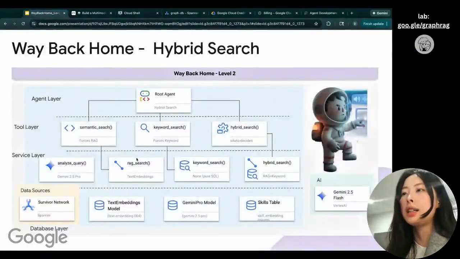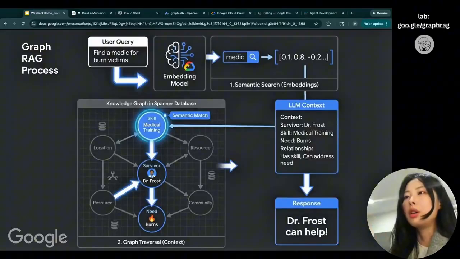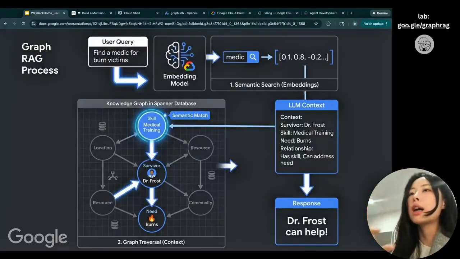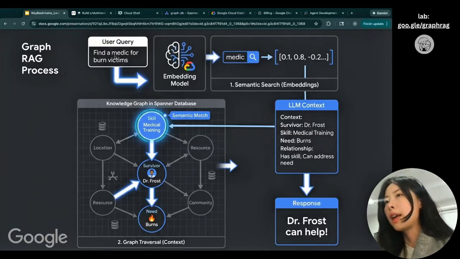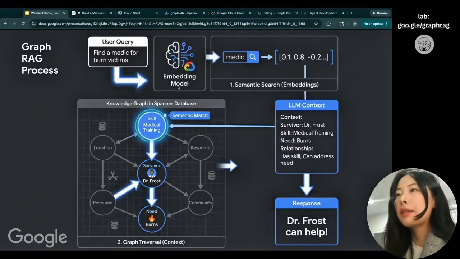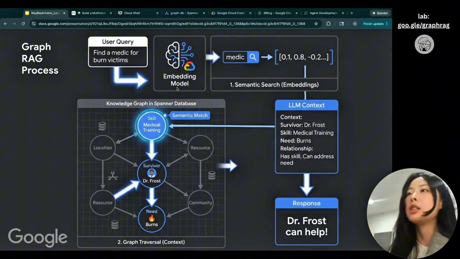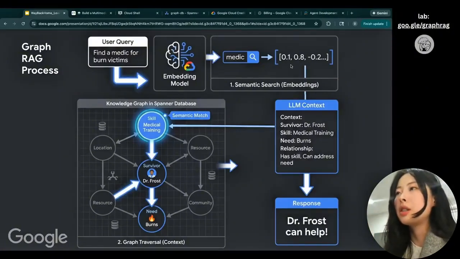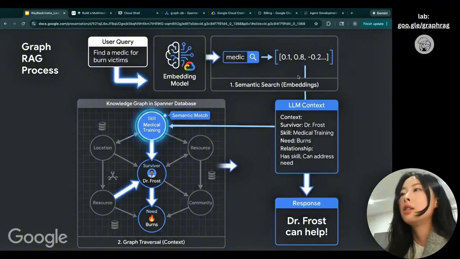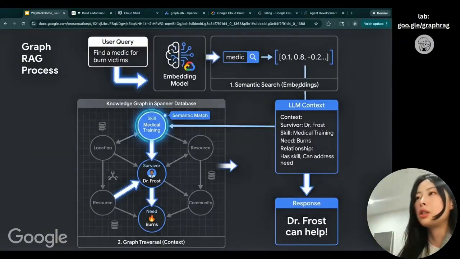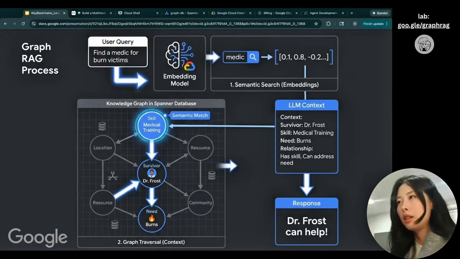Let's take a look at this diagram. This is the overview of what we're trying to do, the GraphRAG process. In our example, we're trying to find MEDDIC for a burn victim. So we're searching MEDDIC for a burn victim, and then I'm trying to see who can help with MEDDIC, right? Here we have this embedding model created in Spanner Studio. What we did first is create an embedding of this MEDDIC so that we have a numeric representation of MEDDIC. Next, we search in the embedding space and find the things that are physically close to MEDDIC.